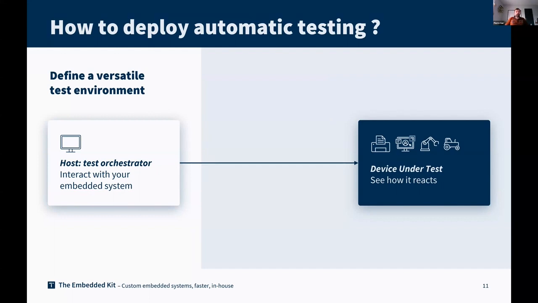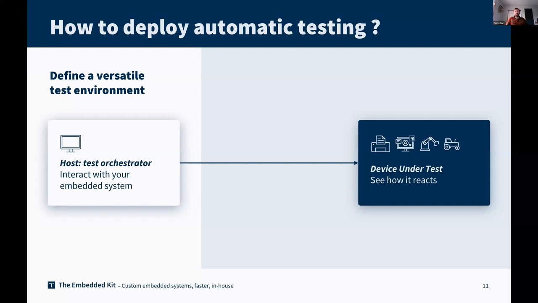On the left, you have your host, what we call a test orchestrator, that will interact with your device, the device under test, and validate how the system behaves in different conditions. The most important thing in this automated testing environment is to be sure that you are in a versatile environment and be ready to integrate additional tests without having to build something complex over what you have already set up.